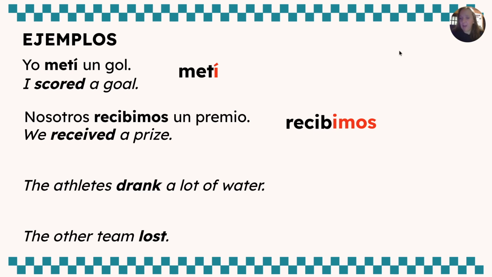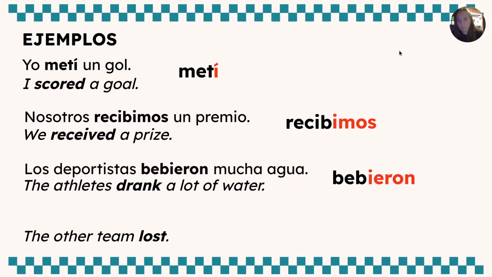So our next one, we have the athletes drank a lot of water. So you should have come up with that. To drink is beber. So when we take off that ER, our subject is the athletes. It's more than one person. If we replace the athletes with a pronoun, we could say they. They drank a lot of water. So we're going to use the verb ending that says they drank, which would be bebieron. Putting that into our sentence, we have los deportistas bebieron mucha agua.